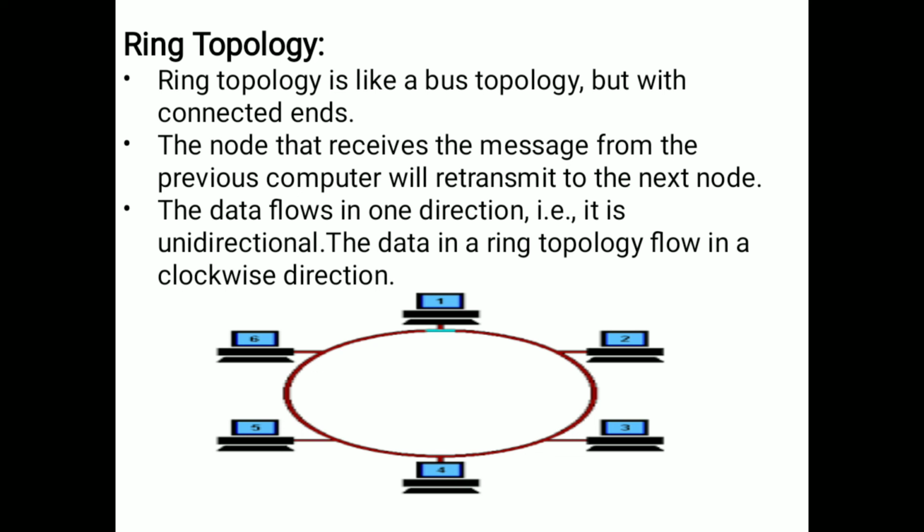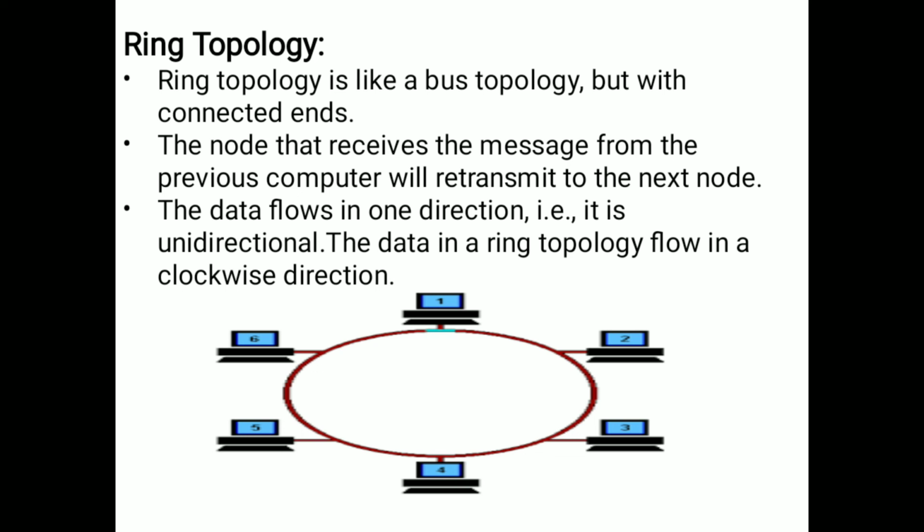In ring topology, if you want to send data from the first computer to the third computer, we should send the data to the next computer, and from that computer to the next computer. The data will transmit like this. The data will transfer in a clockwise direction. In ring topology, the data flow is in one direction, that is, clockwise.